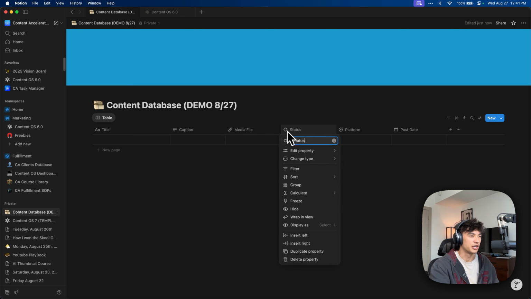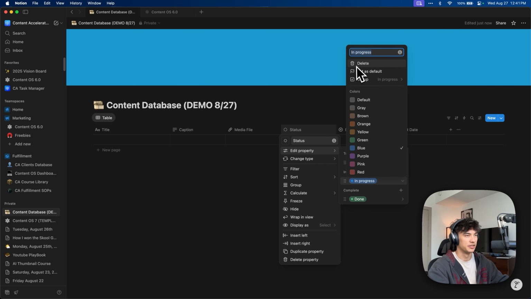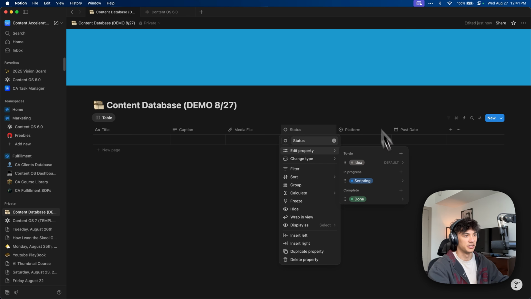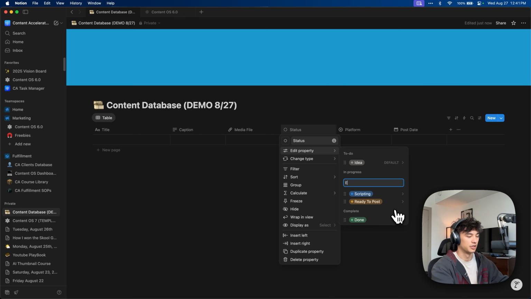Now we just need to change the status to, let's do this as idea, and then this is like scripting, and then this is like ready to post. And maybe we can have one for like editing.